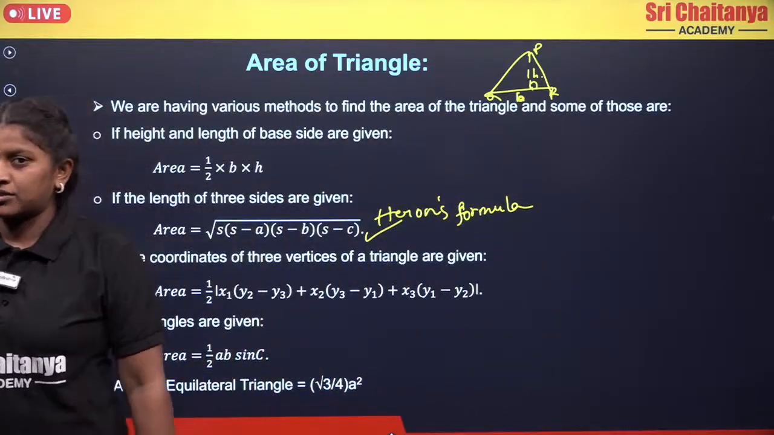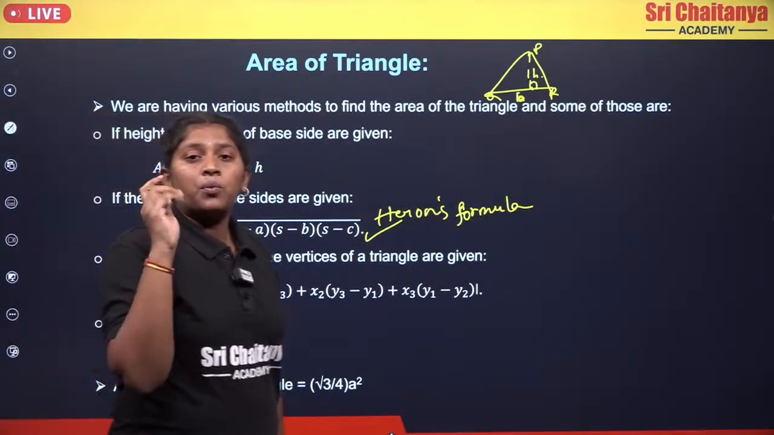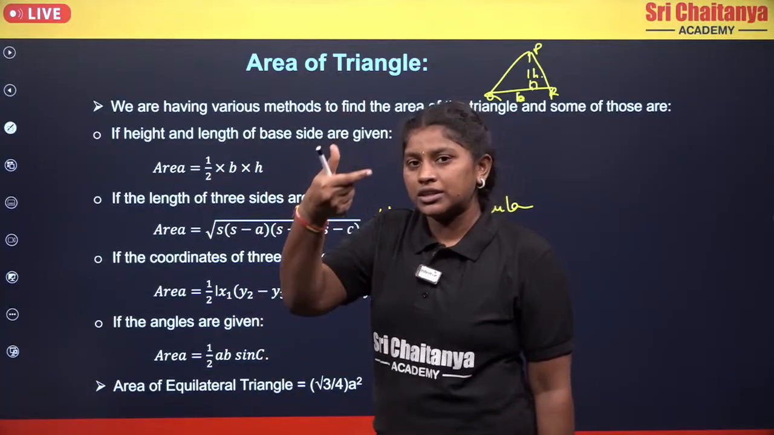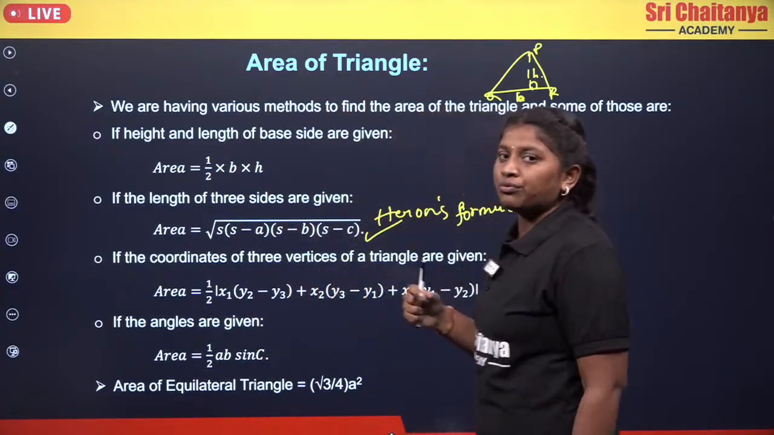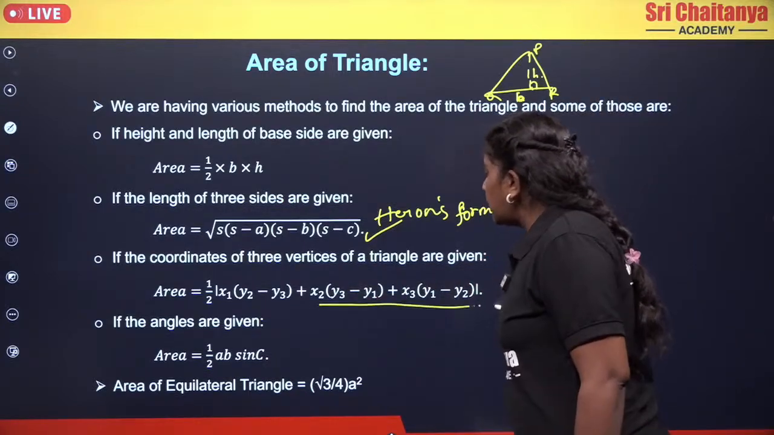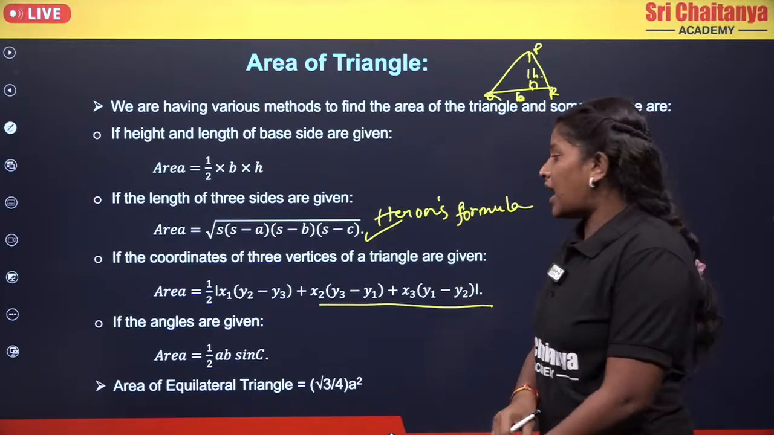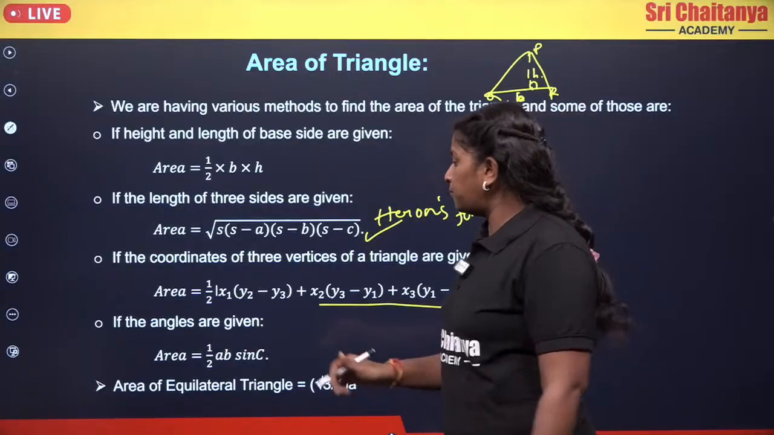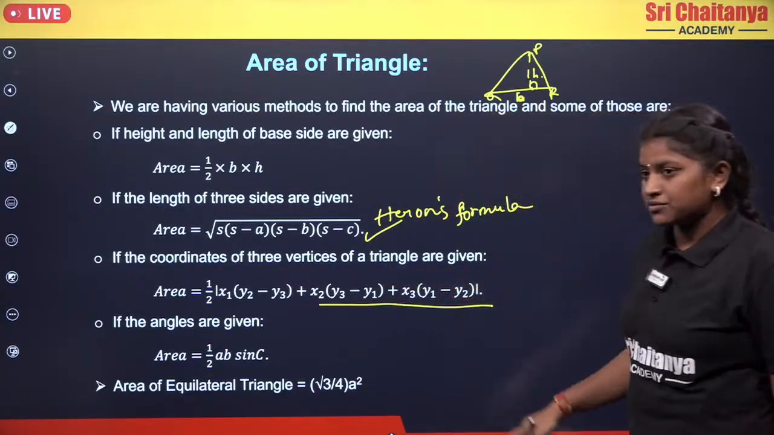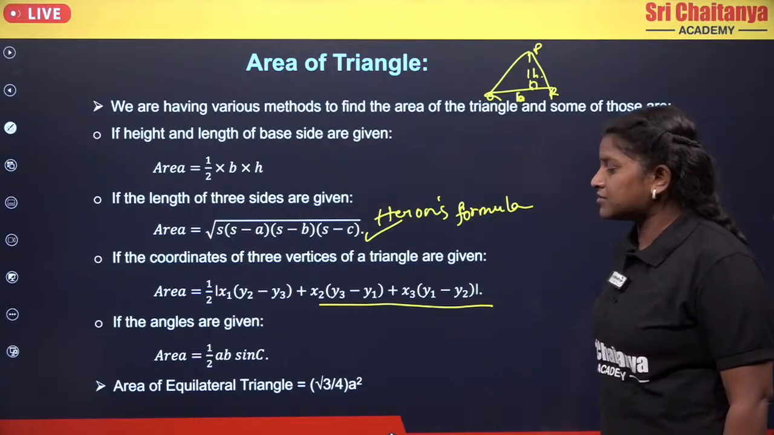Now moving to the next, what if they give the vertices? It means if they give the coordinates of the vertices, and they ask you to find the area of the triangle, then your area will be given by half modulus of x1 into (y2 minus y3) plus x2 into (y3 minus y1) plus x3 into (y1 minus y2).